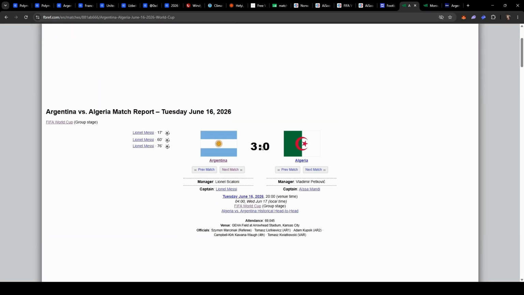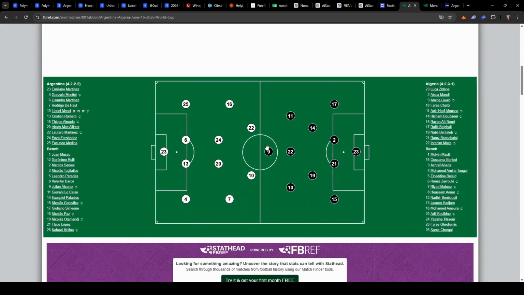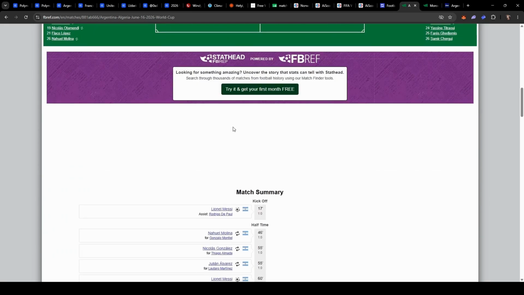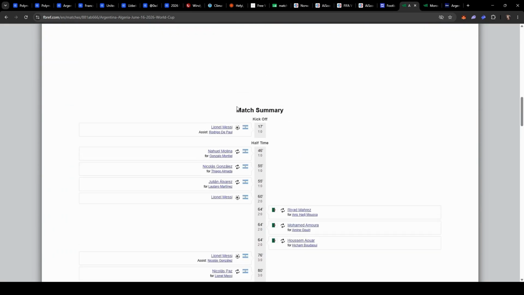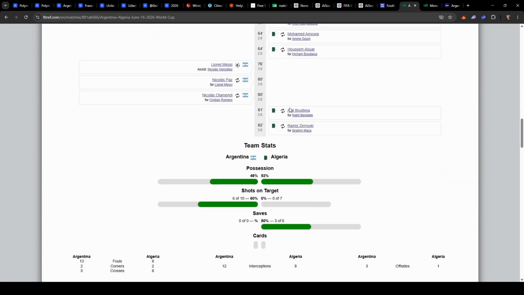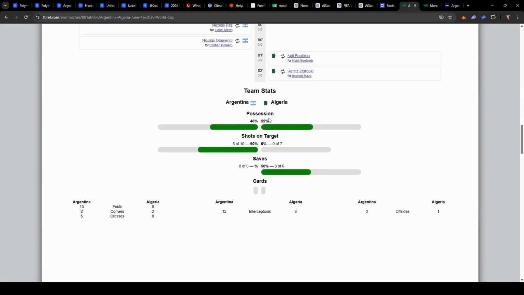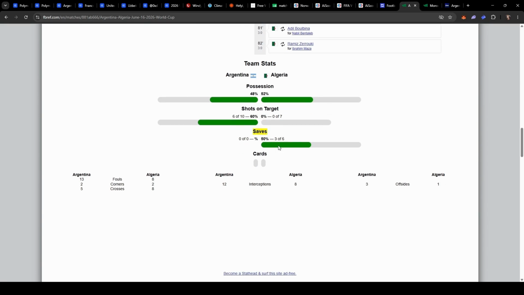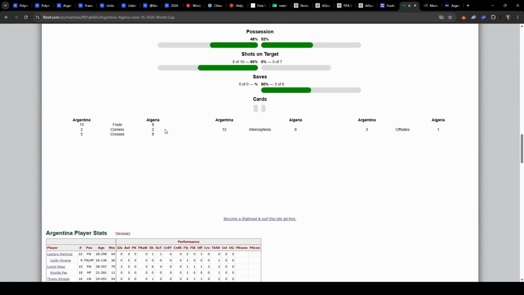So, on FBref we can look at the match statistics, the lineup, how the game started, analyze who scored how many goals, who was substituted, and so on. We can see the course of the match. Let's take a closer look at the specific events that unfolded during the match itself. We should examine the detailed ball possession, shots on target, and key saves, along with the comprehensive breakdown of statistics for fouls, offsides, and corners.